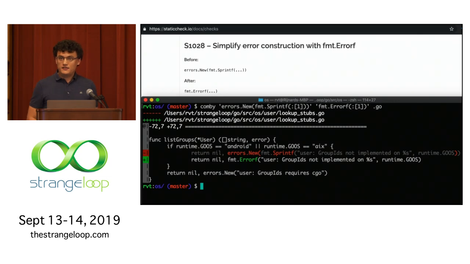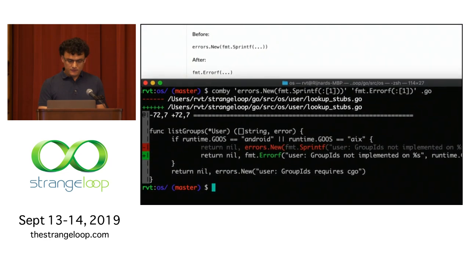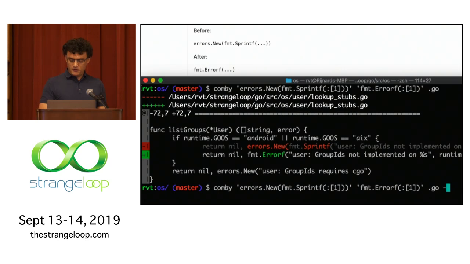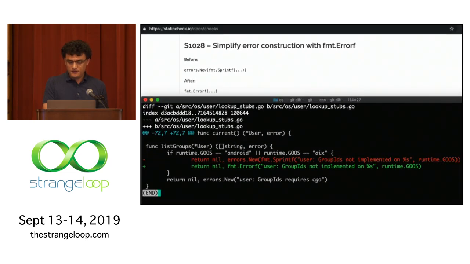This is actually an example that I ran yesterday on the Go compiler source code. So if you want a freebie to go and contribute something to the Go compiler, here you go. I have not opened a pull request. This has a good chance of getting accepted. It is also the only pattern that I found in the code base that exhibits this. All right, so to demonstrate, that was a preview, and we can actually just perform the change in place by adding an in-place specifier, and then in your diff, you're going to see something like this that you can PR.